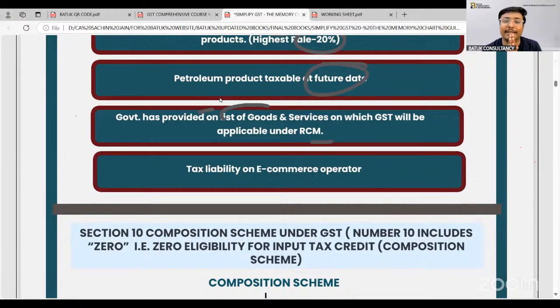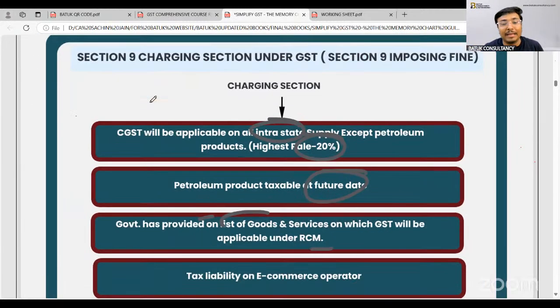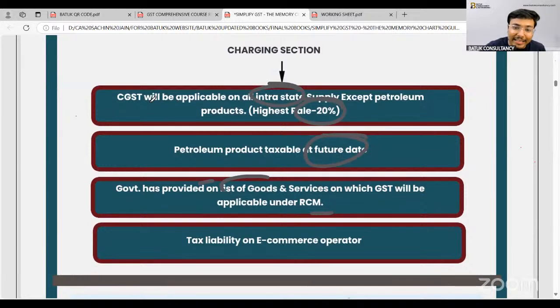Sir, the highest rate is 28%. That is CGST and SGST included. In this particular section, they have only covered the CGST, and the highest rate of CGST is 20%. 20 plus 20, that is 40%. But still, the maximum rate the government applies is 28%. But this is the capacity.